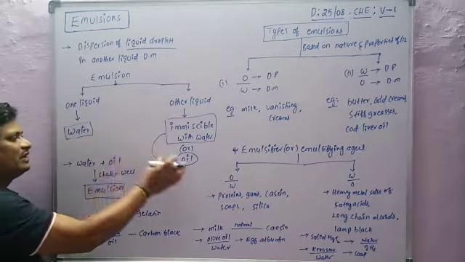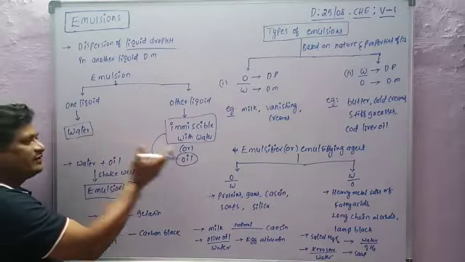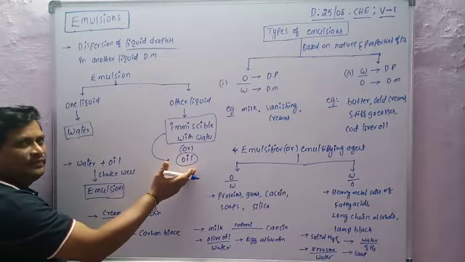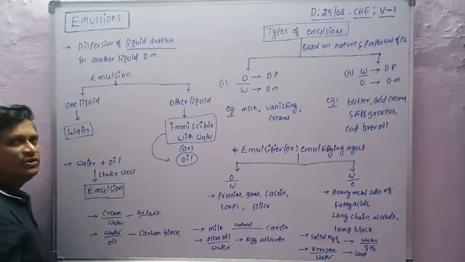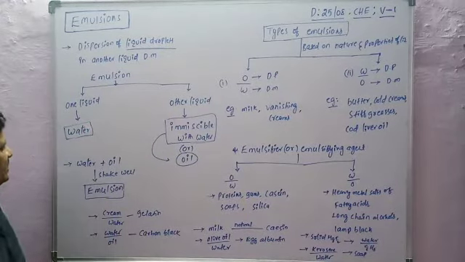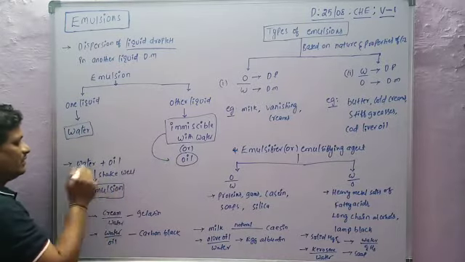In these solutions, one is the dispersed phase and the other is the dispersion medium, and both are liquids. Water is one liquid, oil is the other.